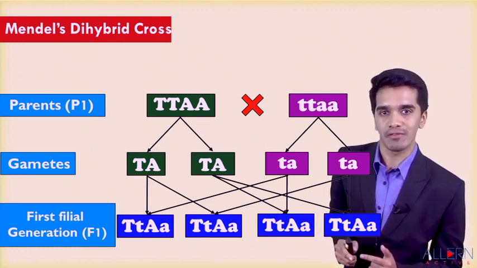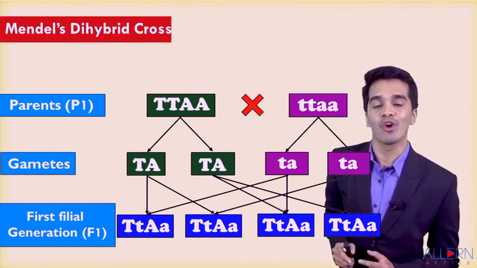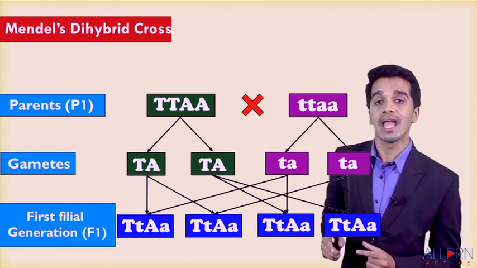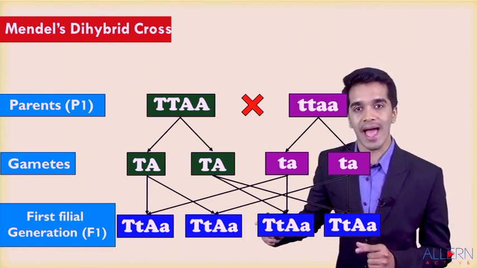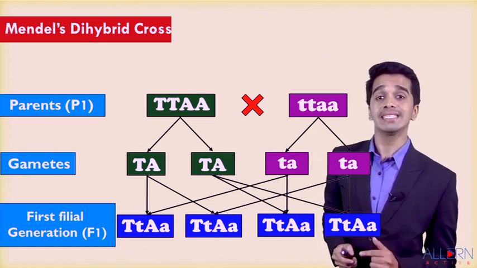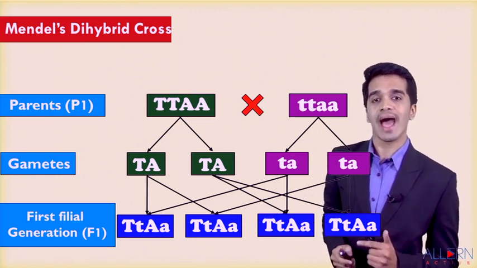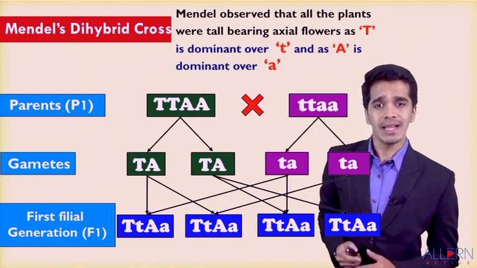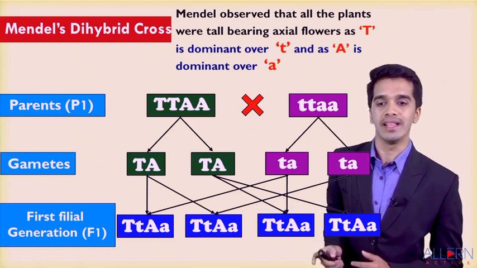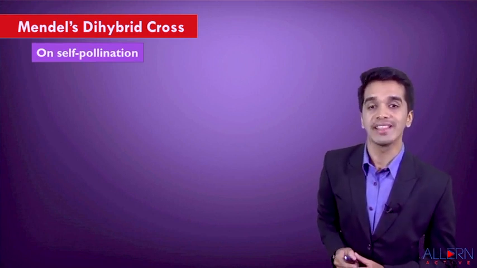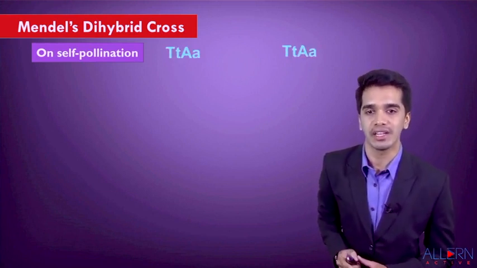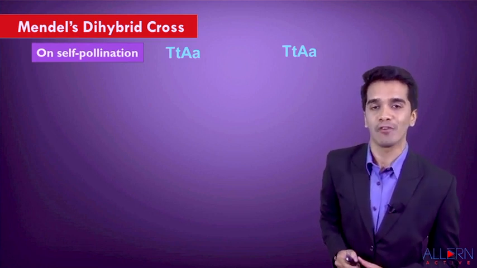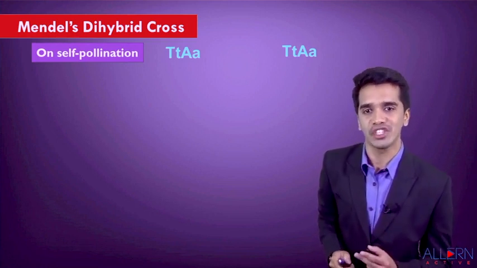Mendel observed that in the F1 generation, the first filial generation, all plants are tall and bearing axial flowers. Hence, he stated that tall and axial are dominant over dwarf and terminal. So let us study what Mendel did further with this F1 generation. On self-pollinating the F1 generation, what will be the possibilities of offspring formation in the F2 generation?